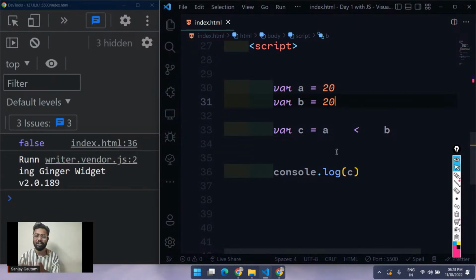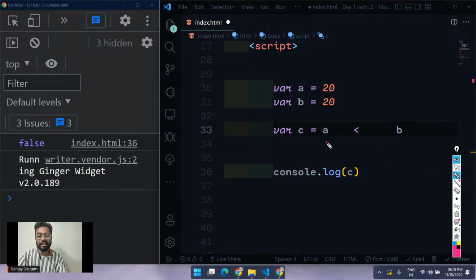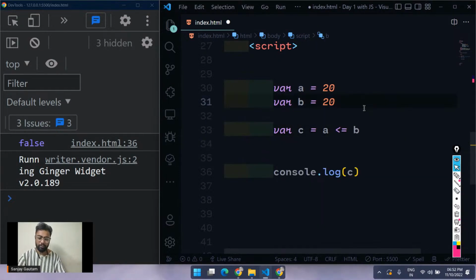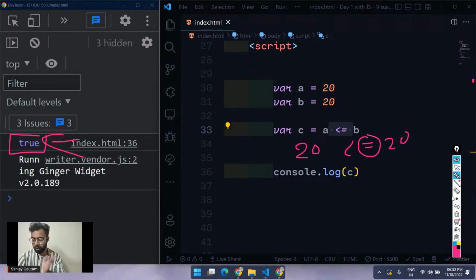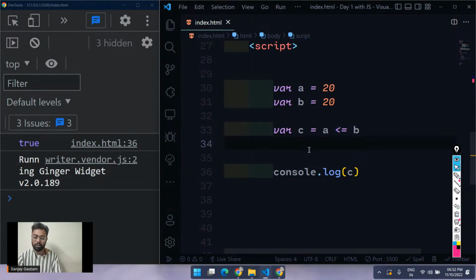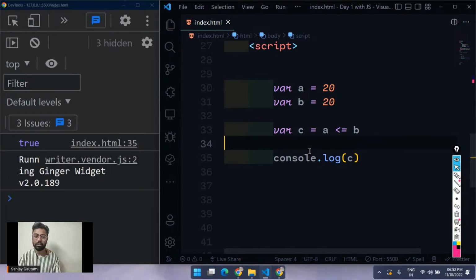Because obviously 20 is not less than 20, it equals 20. But what if I want to check if a is lesser than or equal to 20? In that case, just use this lesser than or equal to. So now we are checking if a is lesser than or equal to 20. If a is 20, then 20 is less than or equal to 20, so we are going to get true here. That's a very good response on your side, and that's all about the comparison operators for now. But let me end this with the most difficult comparison operator that you will see here.